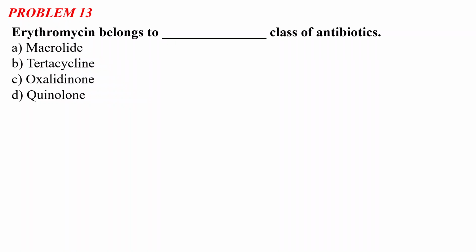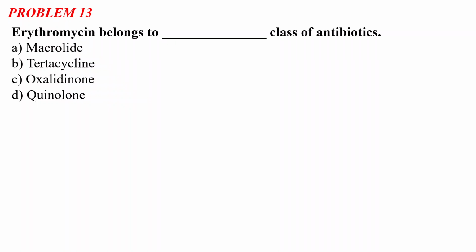So the problem number 13 says that erythromycin belongs to dash class of antibiotic. You need to identify the class of antibiotics in which the erythromycin belongs to. Option A, macrolide. Option B, tetracycline. There is a typographical error here, I will just correct it later. Option C is oxalinidone and option D is quinolone.